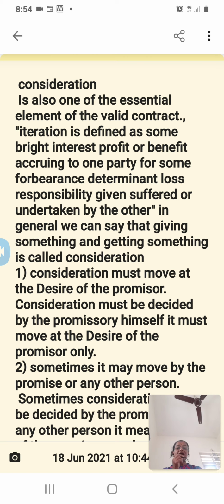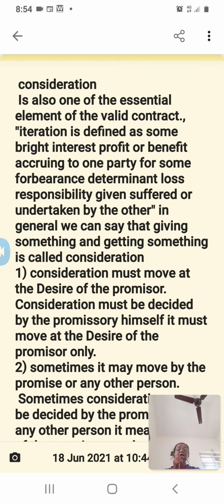It is defined as some interest, profit, or benefit accruing to one party for some forbearance, detriment, loss, or responsibility given, suffered, or undertaken by the other. By going through the definition, we are not able to understand anything.